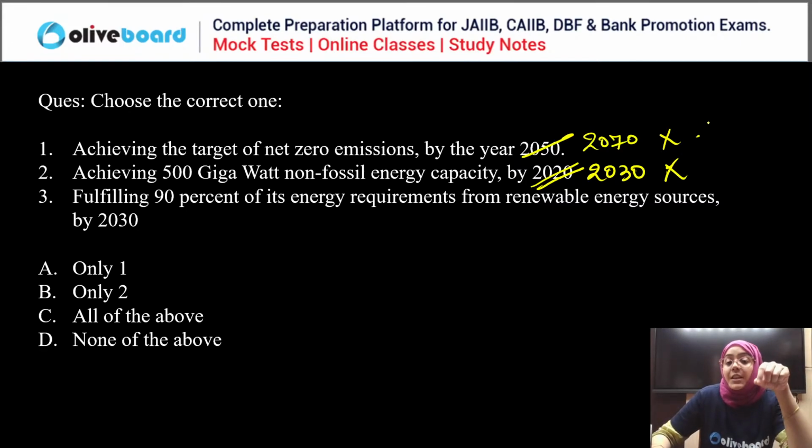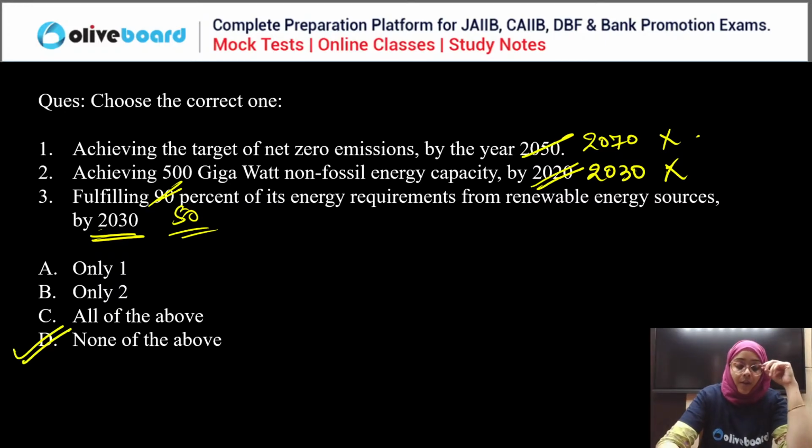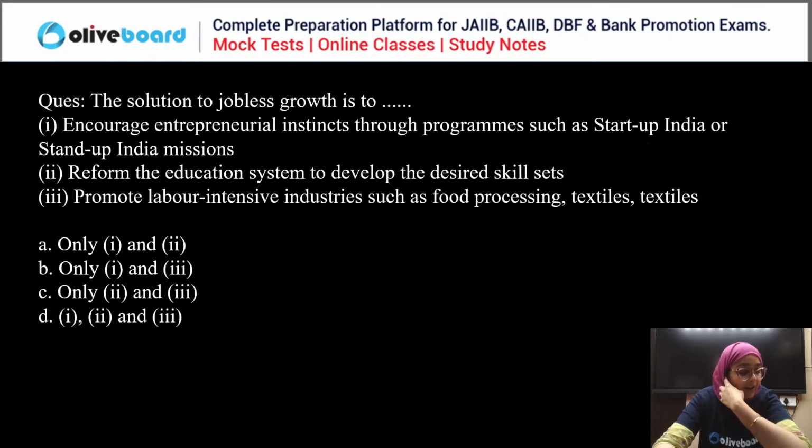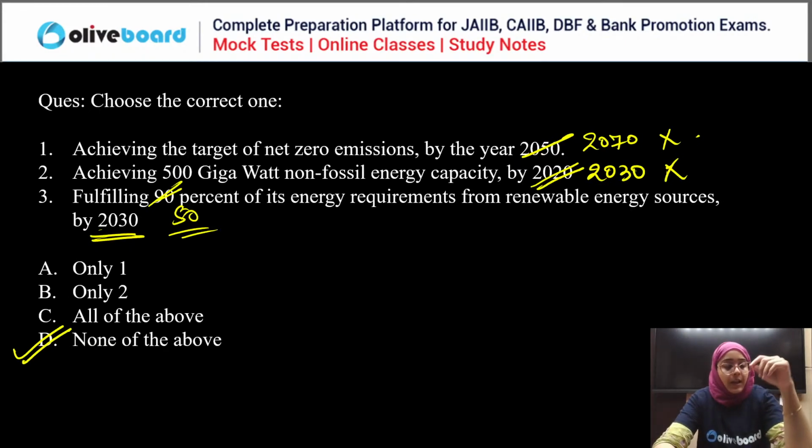Fulfilling 90% of our energy requirement from renewable energy sources by year 2030. The year is correct, okay, but it is not 90% from renewable energy sources. Actually, we have to fulfill 50% of our energy requirement from renewable energy sources by the year 2030. So all the statements are wrong. None of the statements are correct. Okay, so D is the correct answer, everyone. Done. Any doubt till here? If you have, ask, everyone. Any doubt, guys?